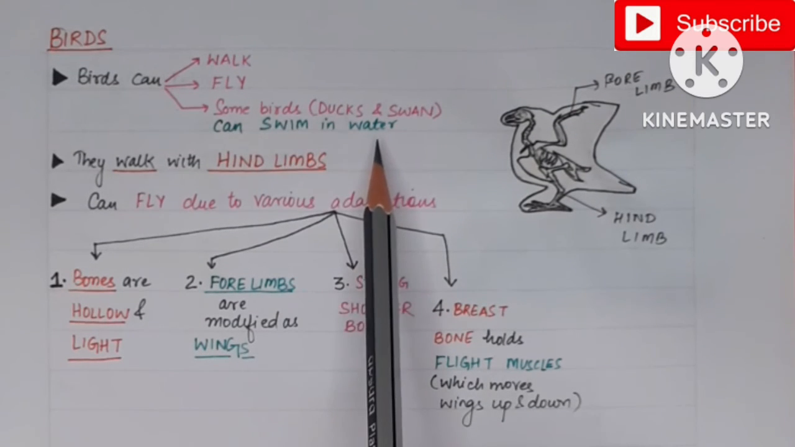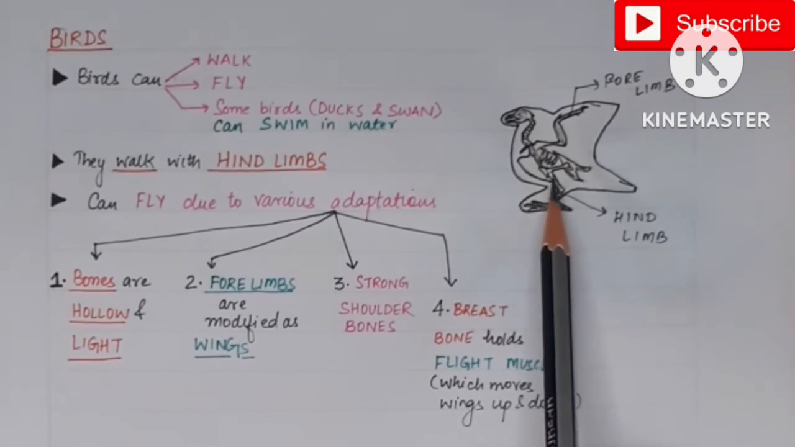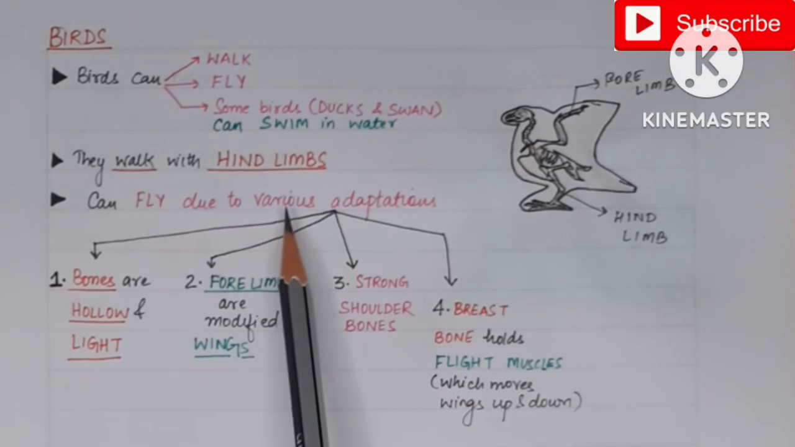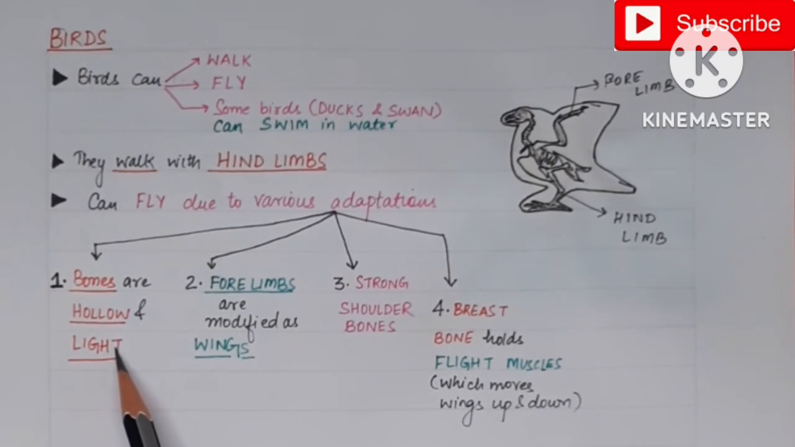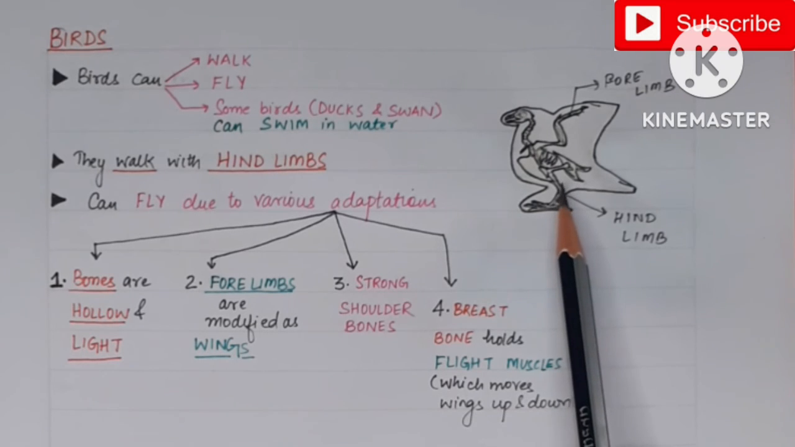वो swim भी कर सकते हैं. So how is walking possible? Birds can walk with the help of the hind limbs. These are the hind limbs. And they can fly because their body has developed various adaptations. One of the most important adaptations is that their bones are hollow. उनकी जो bones होती है वो अंदर से hollow होती है, as a result of which their body is light and which makes their body well suited for the flying.